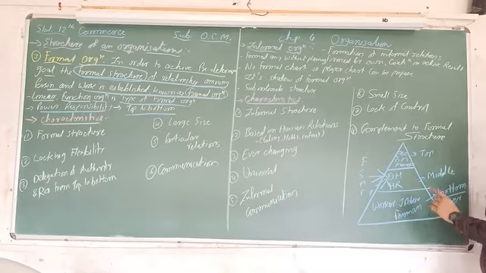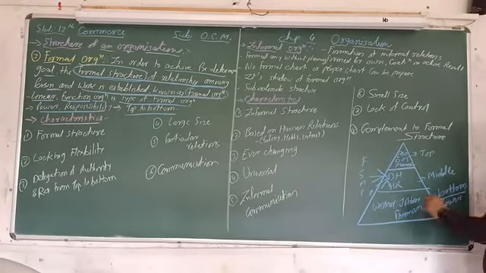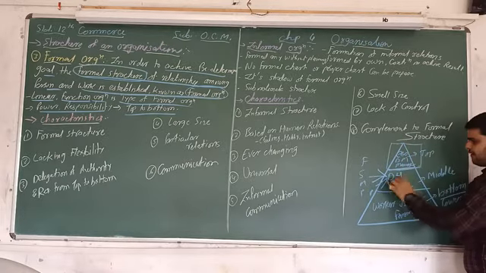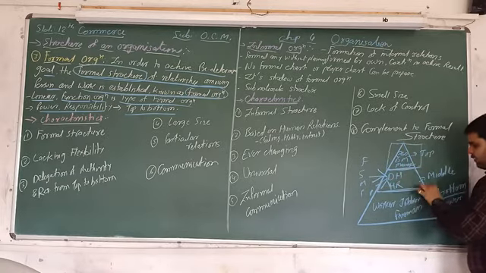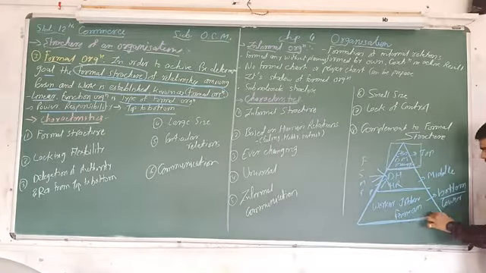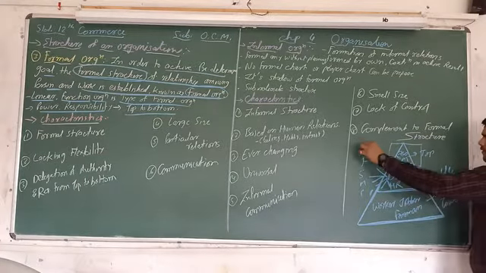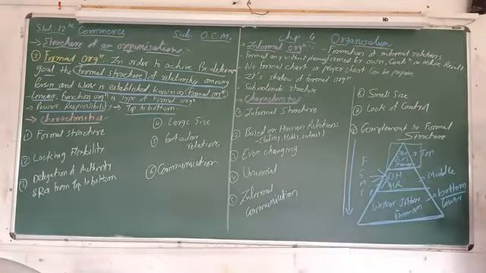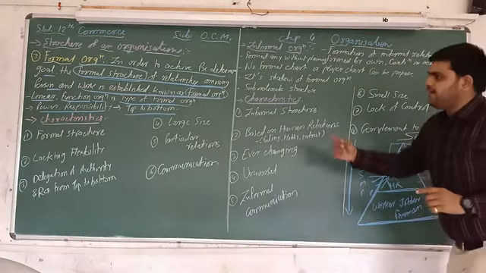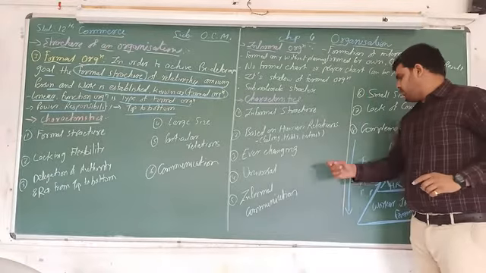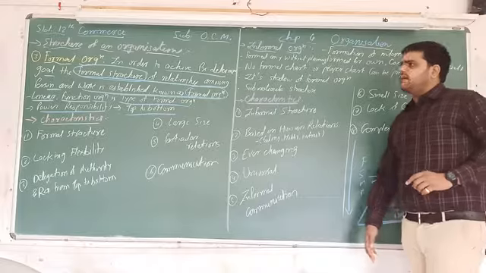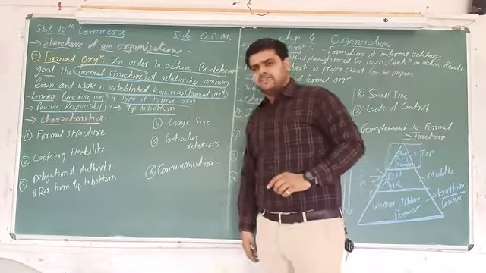Power and responsibility means the top level management has superior level power, middle level has lower power, and bottom level has even lower power. So it comes from top to down. The responsibility and power are delegated from top level to bottom level. This is the meaning of formal organization.